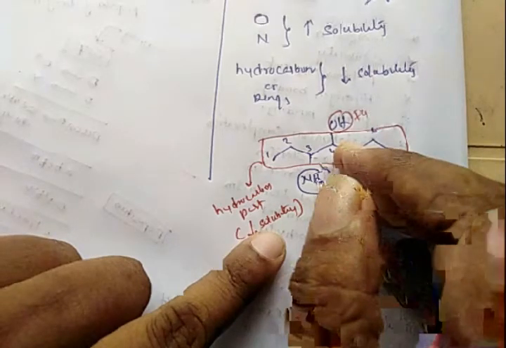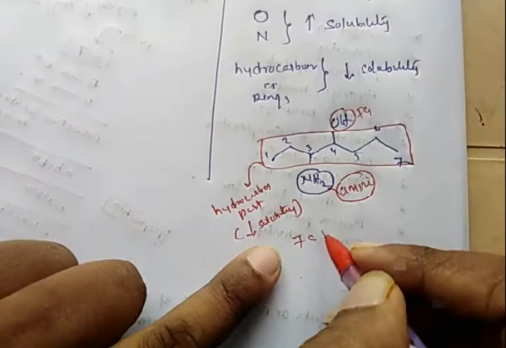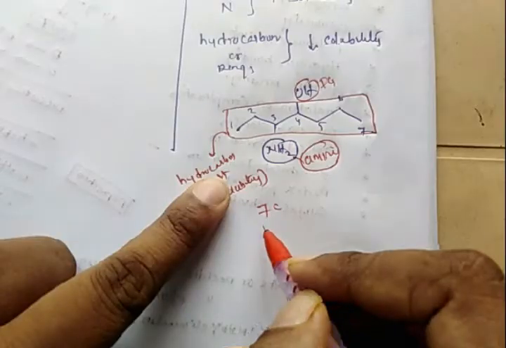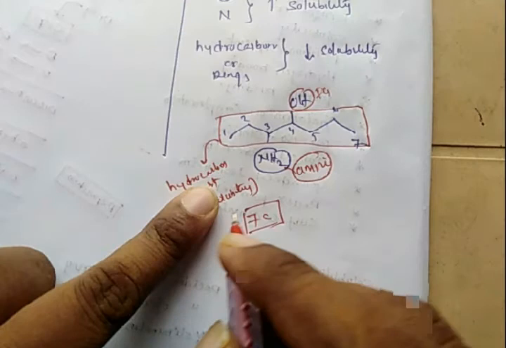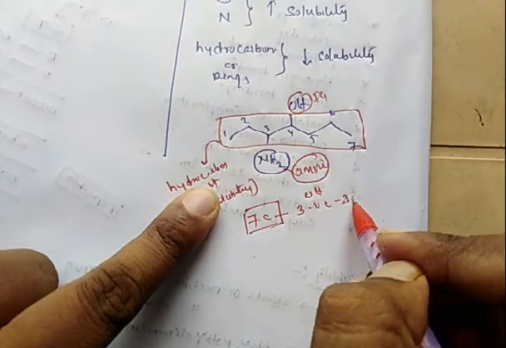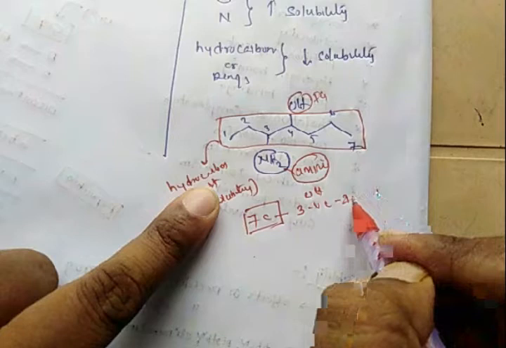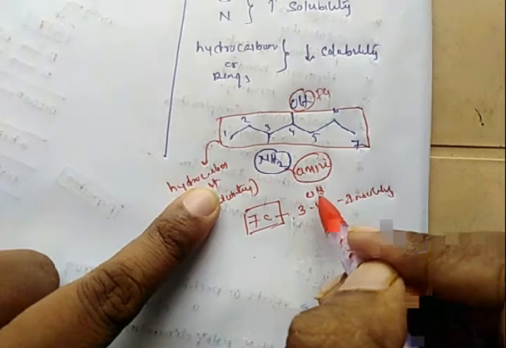There are 7 carbon atoms in this molecule, and these 7 carbon atoms will cause insolubility. So whenever we introduce an OH group, it can kill 3 to 4 carbons in solubility.